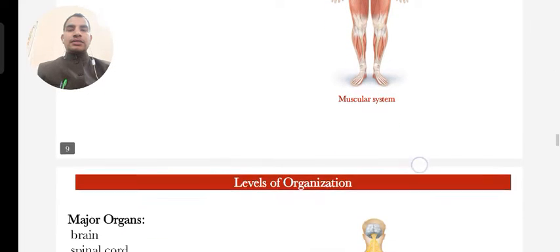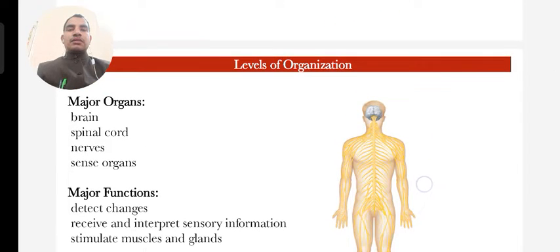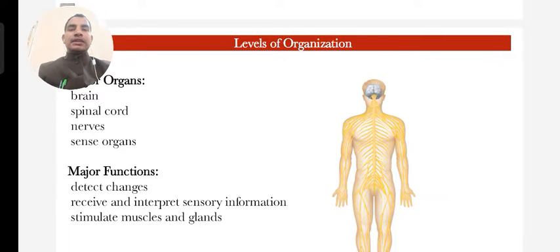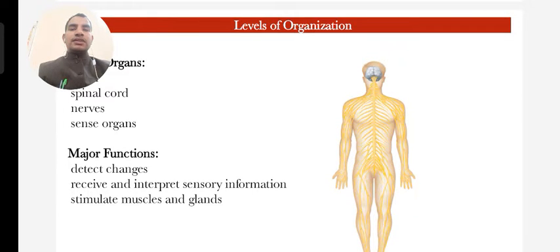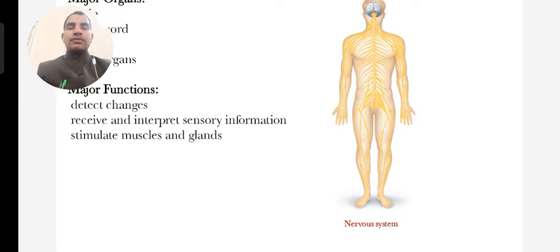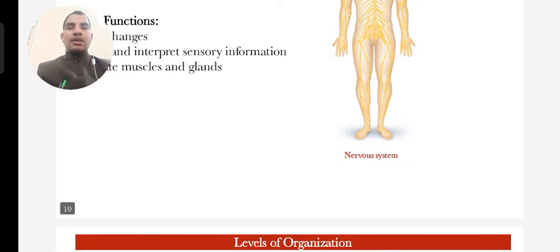Next are other organs like the brain, spinal cord, nerves, and sense organs, which detect changes in the environment, receive and interpret sensory information, and stimulate muscles and glands.